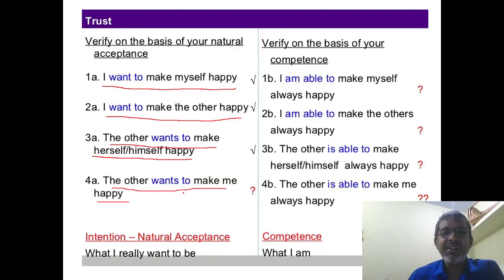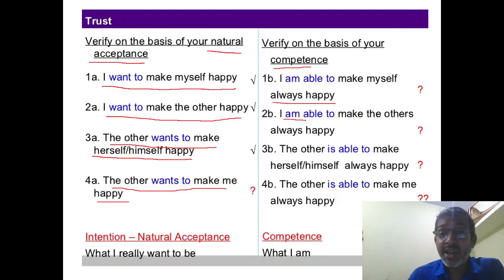We cannot expect it. So somewhat it is okay, but we cannot expect it all the time. Okay, so verify on the basis of competence. First we have seen the basis of natural acceptance. Here we are going to see about competence. I am able to make myself happy, always happy. So it is, I am able.